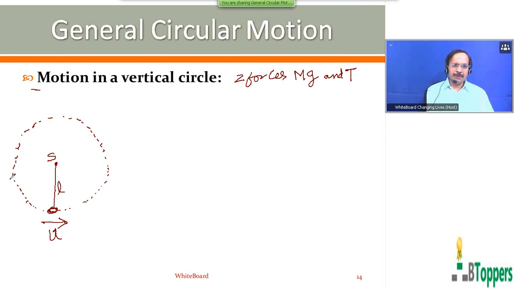Here I am discussing the motion of the bob of the simple pendulum in the vertical circular path under the action of only these two forces, mg and T, in the absence of air resistance and friction. The tension force exerted by the string on the bob continuously acts perpendicular to the instantaneous velocity of the bob. Therefore, no work is done by the tension force in the string.